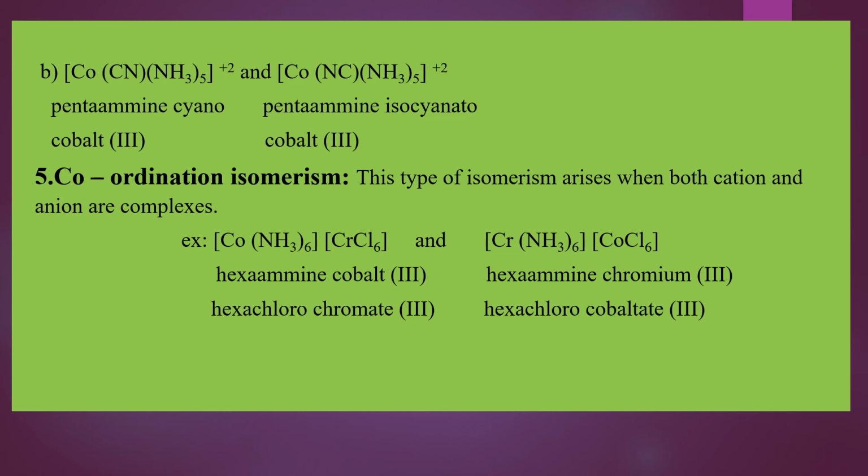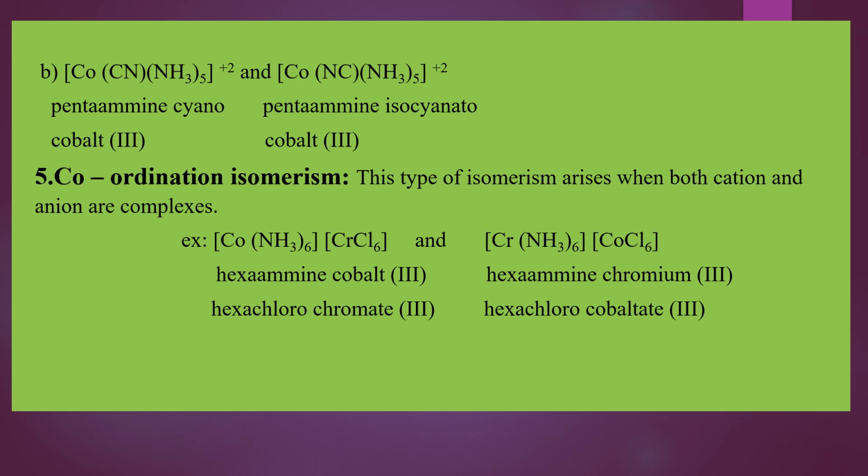The complex compounds in which ligand attaches to the central metal with different donor atoms of the same ligand are called as linkage isomers, and the phenomenon we call it as linkage isomerism. And the last one is coordination isomerism. This isomerism arises when both cation and anion are complexes.